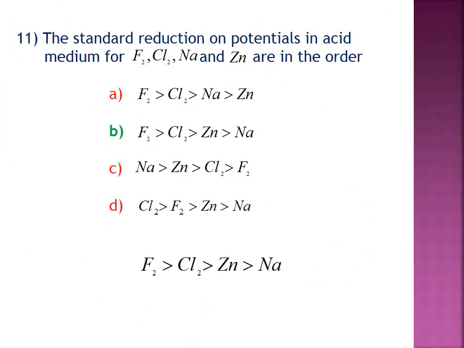Question number 11. The strongest reduction potential in acid: F2, Cl2, Na and Zn are in the order. Now you consider, the correct option is B. F2 greater than Cl2 greater than Zn greater than Na. Option B is the correct answer. The standard electrode potential for fluorine F2 is very high compared with the standard electrode potential for sodium.